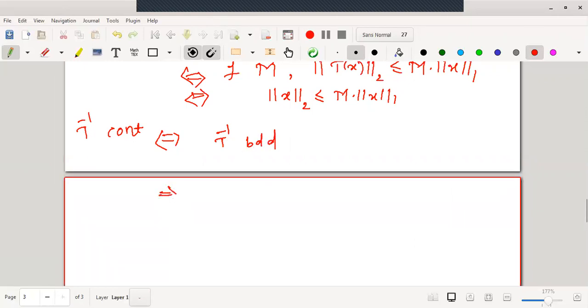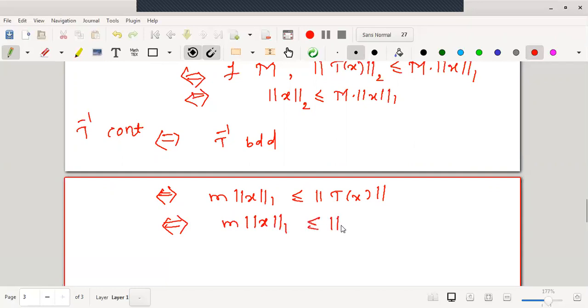And if T inverse is bounded, with that theorem, one can write M norm 1 of x is less than or equal to norm of T of x, which in turn we can write as M norm 1 of x is less than or equal to, sorry, here it is norm 2 working. Therefore, this is norm 2.